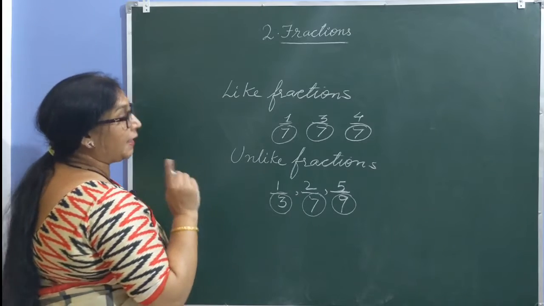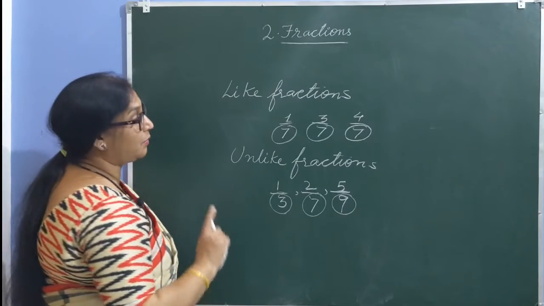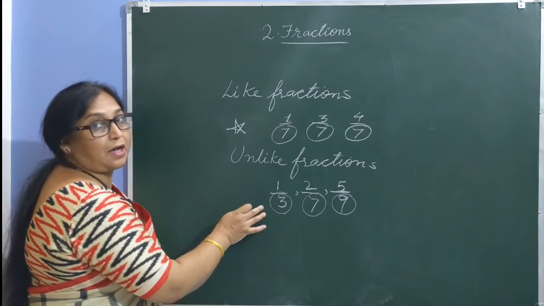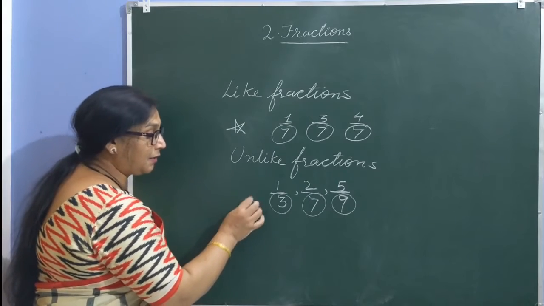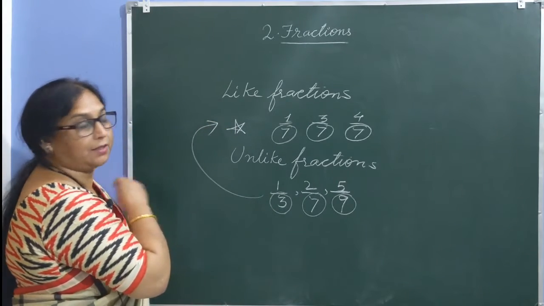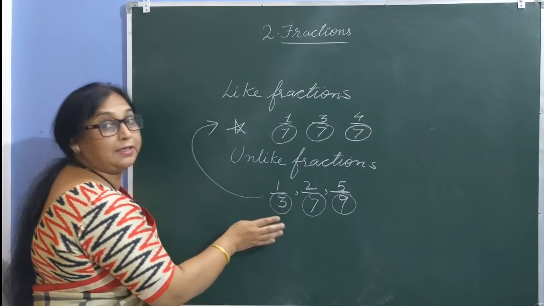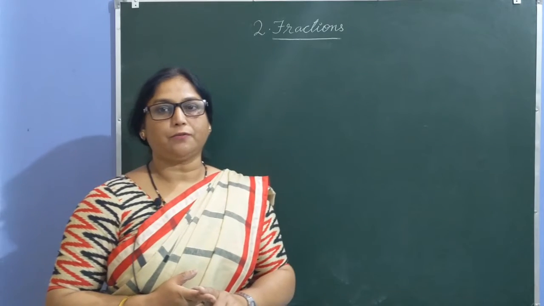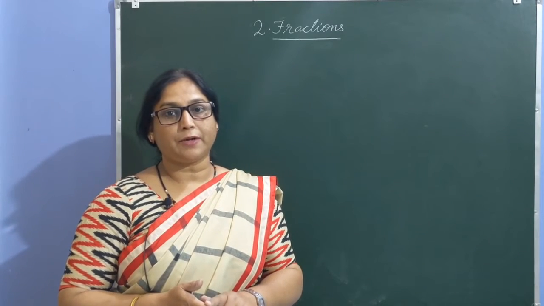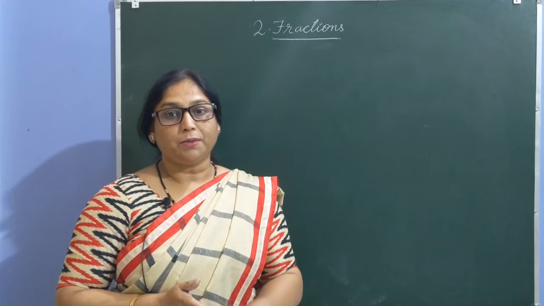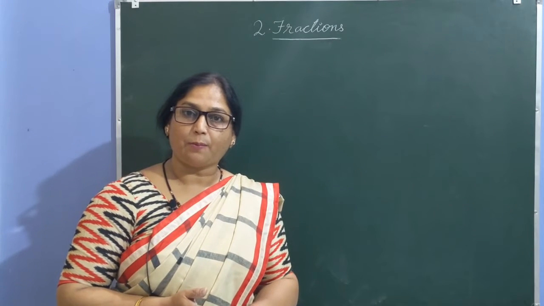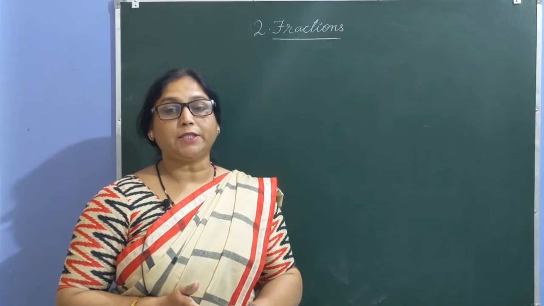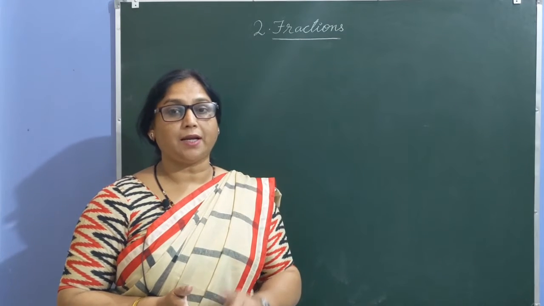Make a note, children, addition and subtraction is possible only if the two fractions are like fractions. Unlike fractions can't be added unless and until they are converted to like fractions. How to convert them into like fractions we'll learn later. Clear? So children, till now you have learned classification of fractions. What are fractions? Classification of fractions into simple and complex fractions. Simple fractions are further divided into proper and improper fractions. Other than these, mixed number, equivalent fraction, how to change into simplest form, then like fractions and unlike fractions.